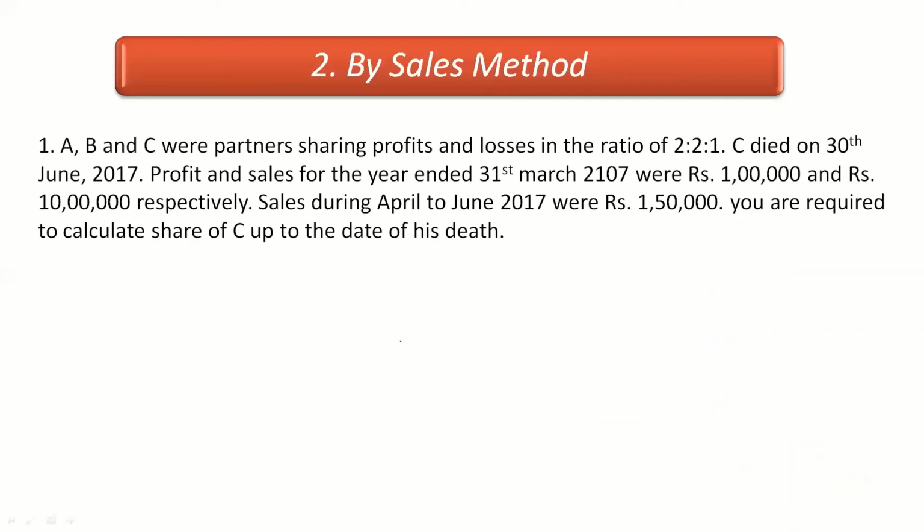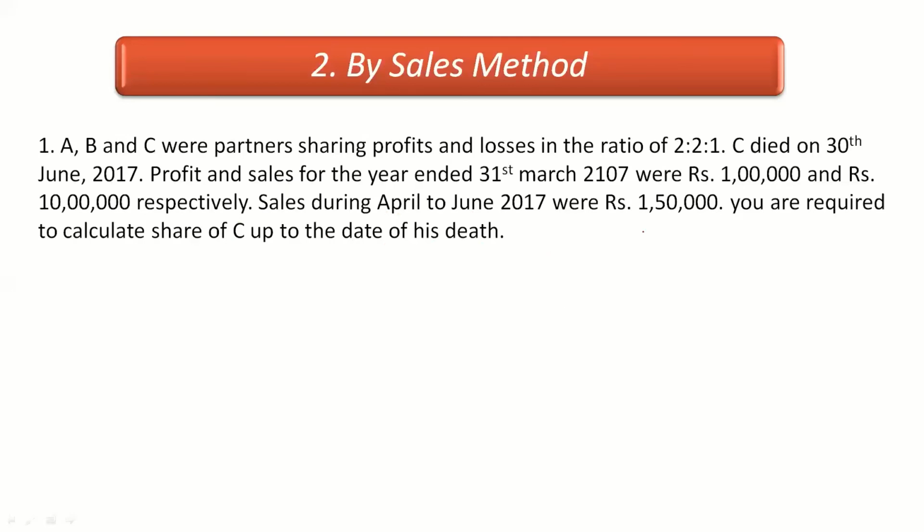So we'll solve this question, so we'll understand. A, B and C were partners sharing profits and losses in the ratio of 2:2:1. C died on 30th of June 2017. Profits and sales for the year ended 31st March 2017 were rupees 1 lakh and rupees 10 lakh respectively. As I told you, profit and sales for previous year are given. Sales during April to June 2017 were rupees 1,50,000. You are required to calculate share of C up to the date of his death.